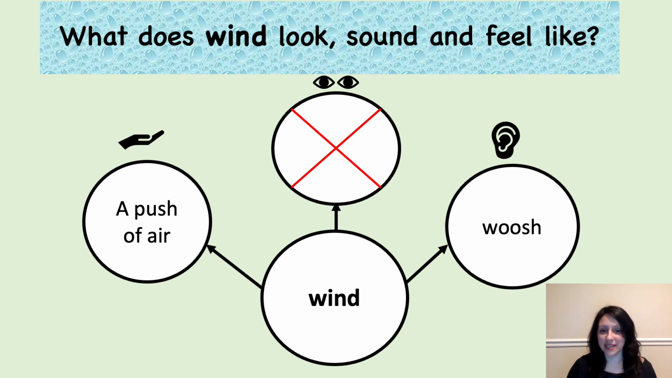Wind you can't see. So if you didn't describe how it looks like, you're correct. Wind is invisible. You don't see it. But what you do see is it moving different things outside, different objects. How does it sound? It makes that whooshing sound.